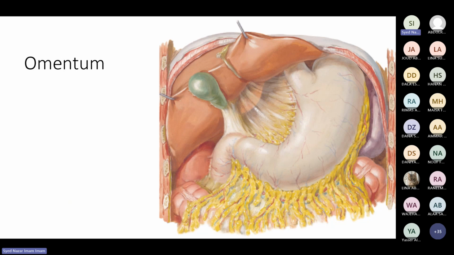So for intraperitoneal structures, the first one is the stomach. As I told you, these are intraperitoneal, they're covered from the anterior side and the posterior side. And they're hanging from some structure. So we have omentum. This is the stomach and this is the lesser curvature and this is the greater curvature. From the lesser curvature, we have the peritoneum, which is called lesser omentum, and we have peritoneum from the greater curvature that is called greater omentum. And they are covering both the anterior wall and the posterior wall of the stomach.